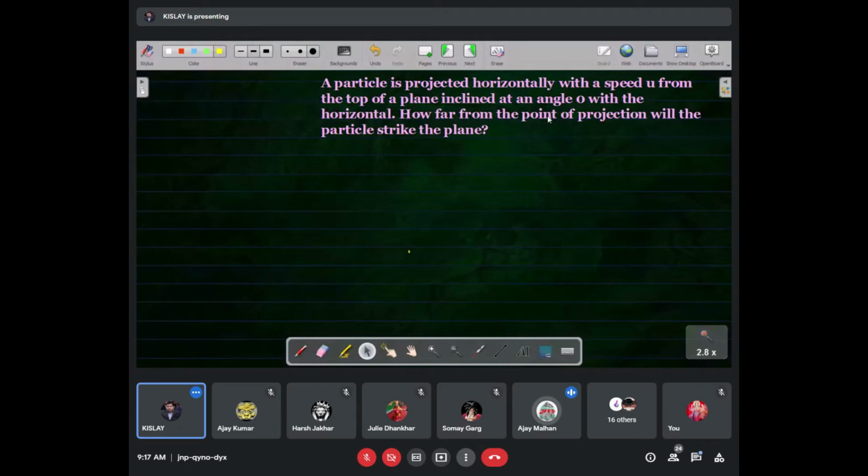speed u from the top of an inclined plane making angle theta with the horizontal. Yes, beta. How far from the point of projection will the particle strike the plane?